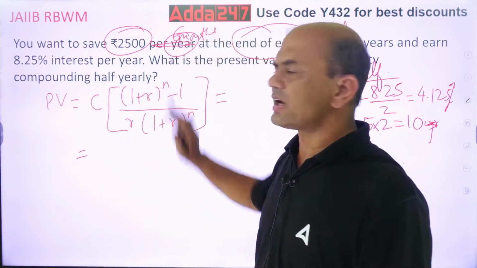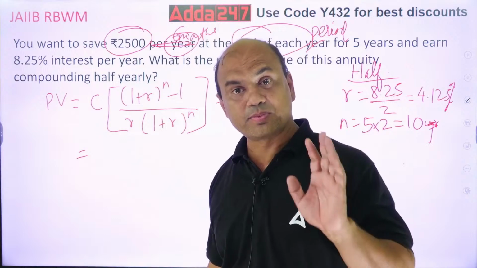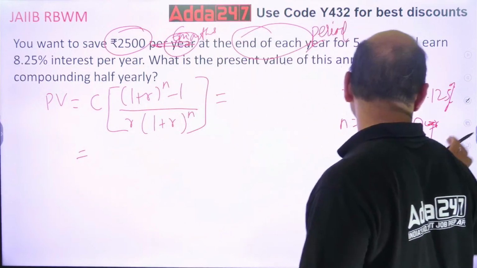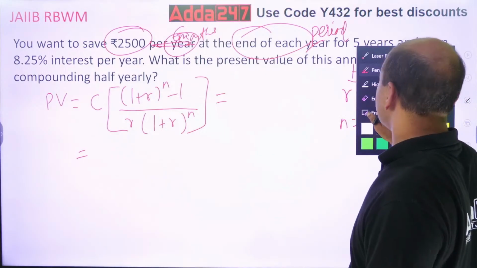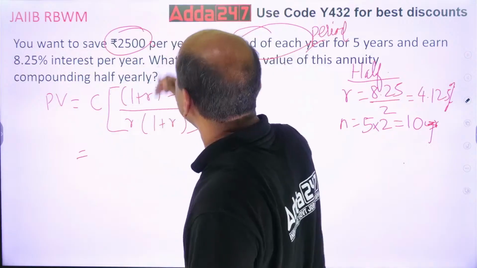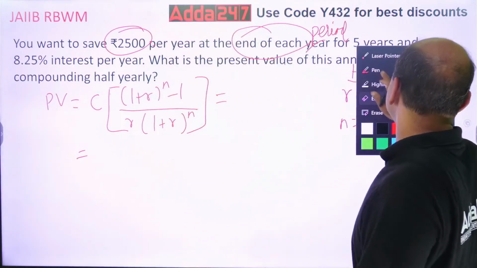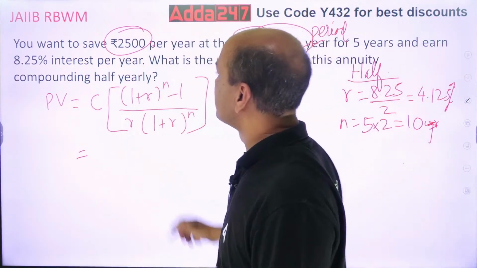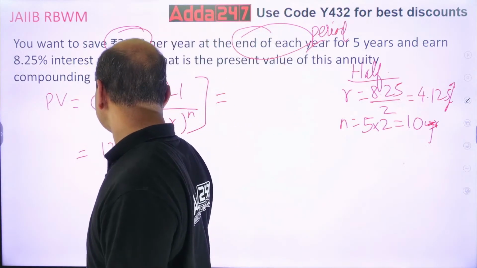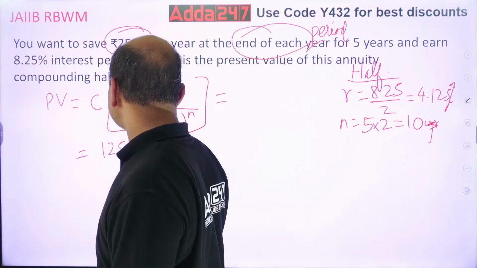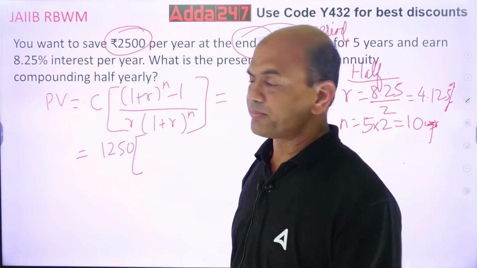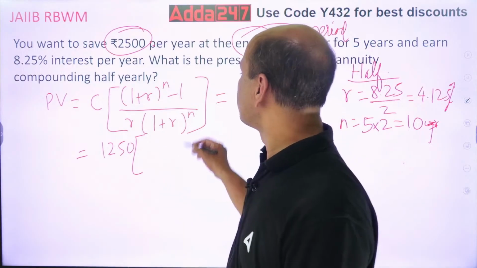So directly take 2500. Or let's take whatever the question is, okay? If it is given per year, in this case, what will you do? You will divide this by half. So 1250. Every 6 months I am investing 1250. Per year I have to invest 2500. Into what is 1 plus R?